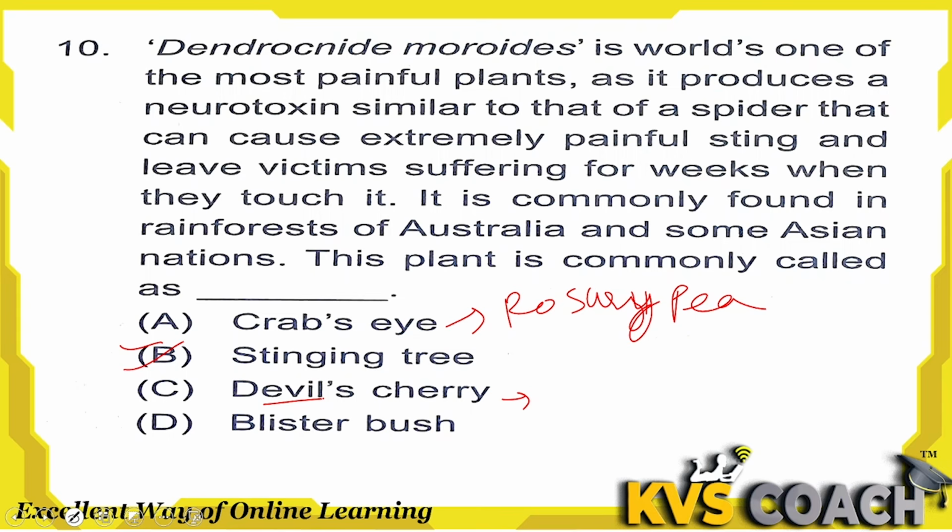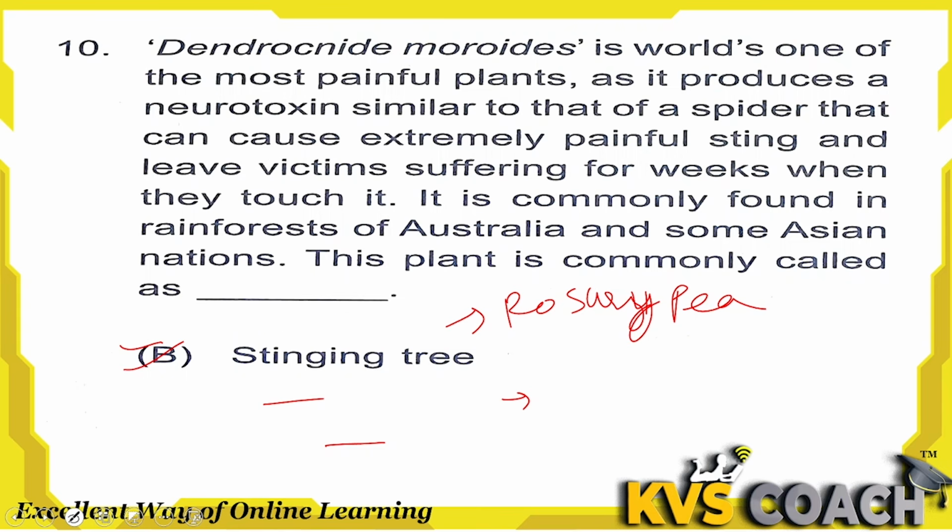Okay, and last one, blister bush. Blister bush is a South African plant which can cause blisters on the skin when they come into touch. So blister spots will become on the skin. That's why they are known as blister bush. But for our question, right answer is stinging tree. Option B is right answer here.